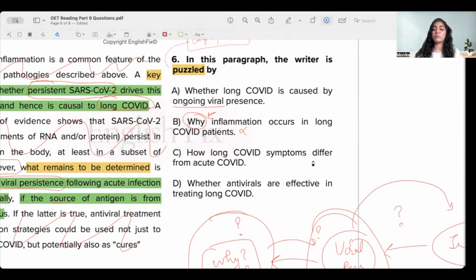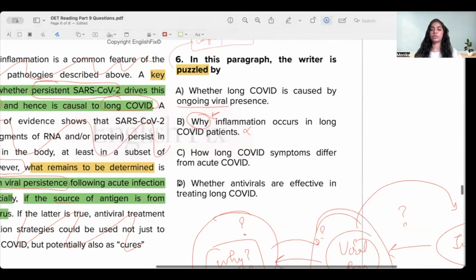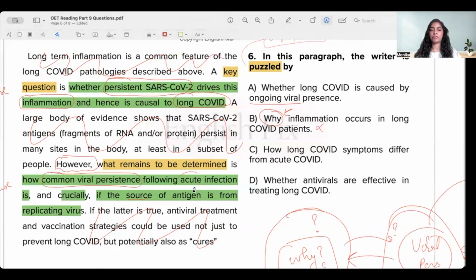How long COVID symptoms differ from acute COVID? They have talked about acute infection. They have talked about long COVID as well. Just because they have used these two words does not mean that automatically this answer option becomes right. Why? It's because they have told me here symptoms differ, but they did not talk about the difference between the symptoms. That's not the question here at all. So this is not going to be the correct answer.